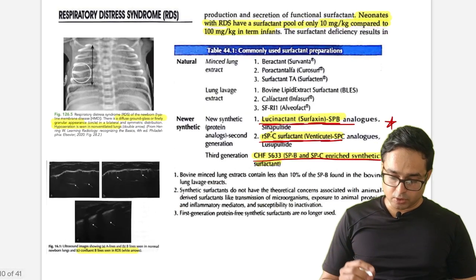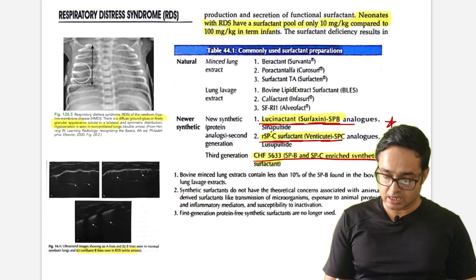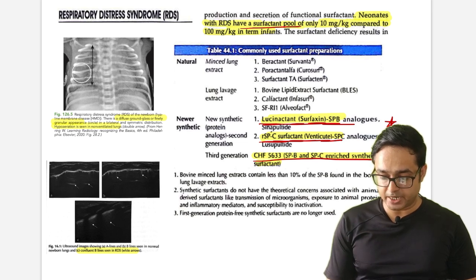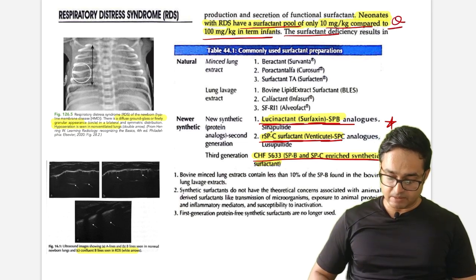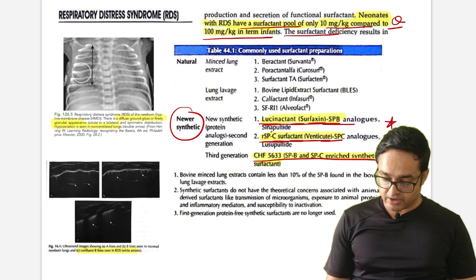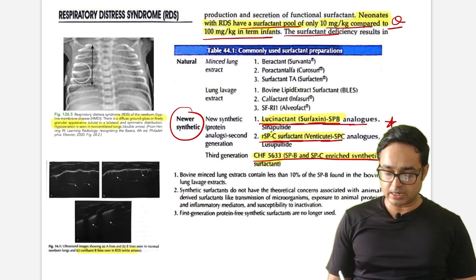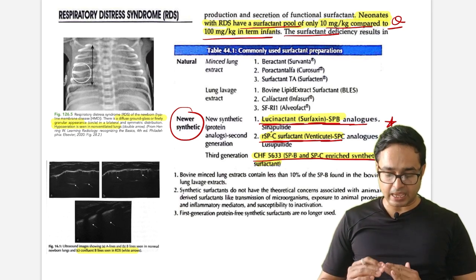Okay. Going forward to next, RDS. This is actually very much important. One potential MCQ: a neonate with RDS has a surfactant pool of only 10 mg per kg compared to 100 mg per kg in a term infant. Very much important. And commonly used surfactant, we have surfactant there, but there are new surfactants also. First is lucinactant, an SP-B analog, which is important. Second is rSP-C surfactant, and third is CHF5633, an SP-B and SP-C enriched synthetic surfactant. So these surfactants can be asked in the exam.